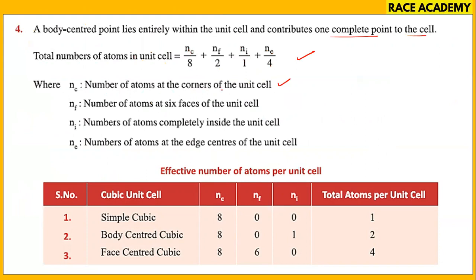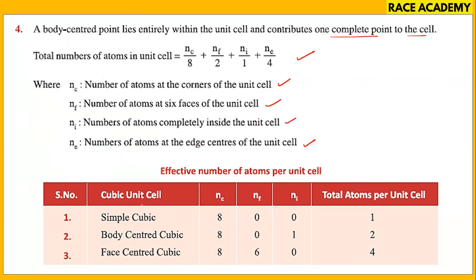What does Nc stand for? The number of atoms at the corners of the unit cell. What does Nf stand for? The number of atoms at the 6 faces of the unit cell. What does Ni stand for? The number of atoms completely inside the unit cell, that is the body center. What is Ne? The number of atoms at the edge centers of the unit cell.